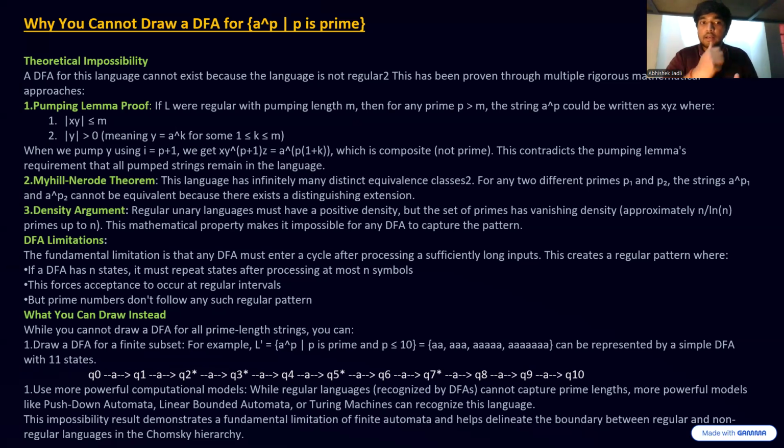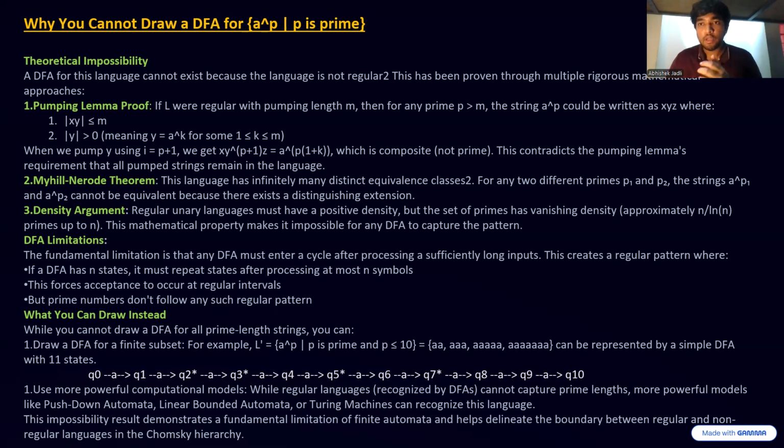So the fundamental limitation is that any DFA must enter a cycle after processing a sufficiently long input. And this creates a regular pattern where, if a DFA has n states, it must repeat states after processing at most n symbols.